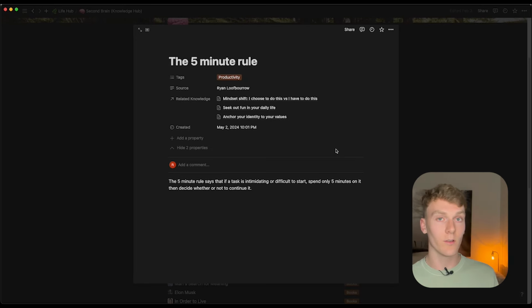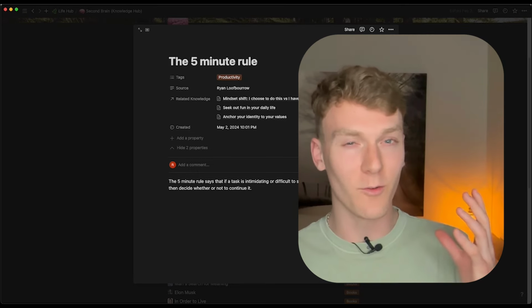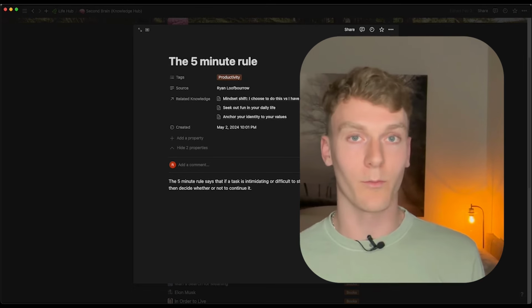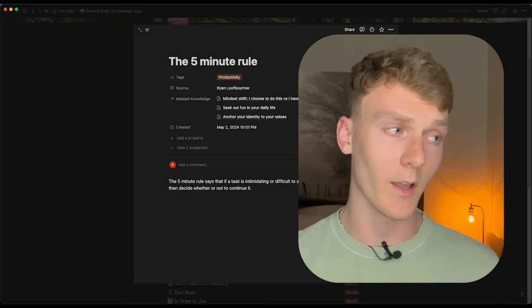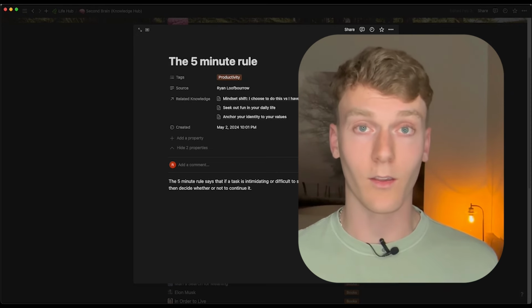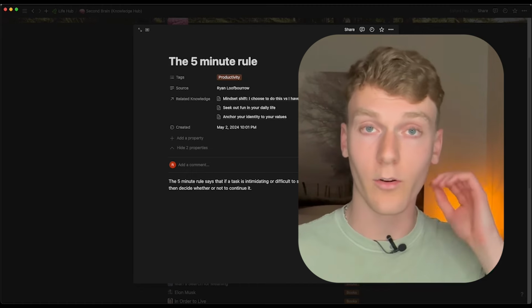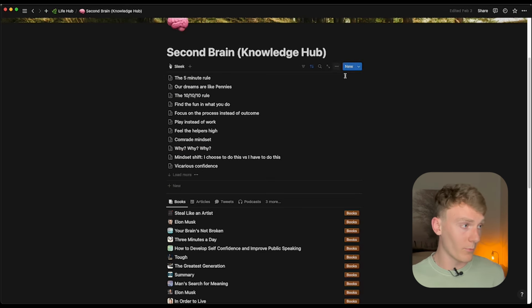You start to build a digital web in your second brain that starts to build a digital web in your physical brain. It's interesting because when you learn new things from books, you can connect them to older things that you know, from conversations, from books, from podcasts, and you just remember a lot more things. You're not just constantly consuming and mindlessly forgetting everything that you're learning. You're actually putting it to use. And so that's how the second brain works.